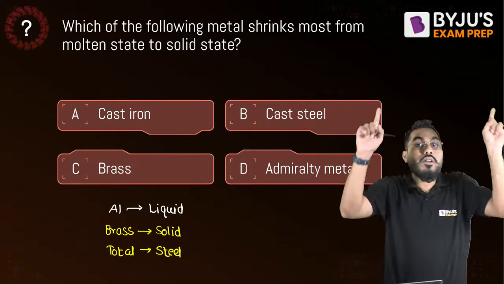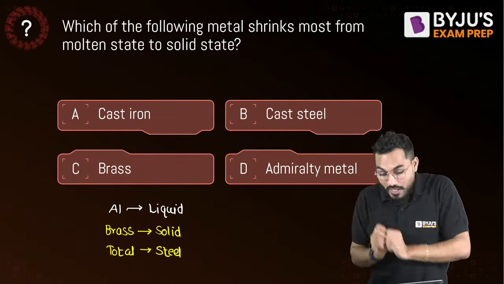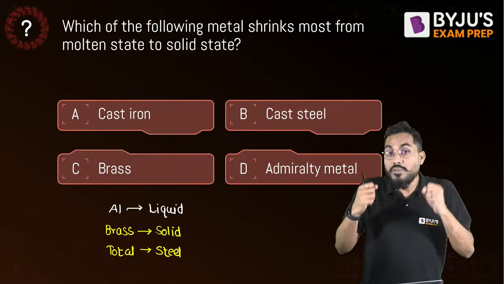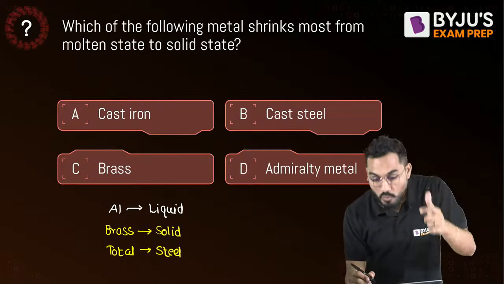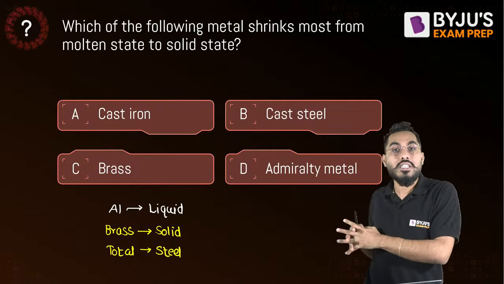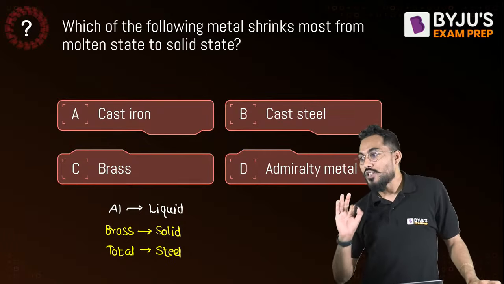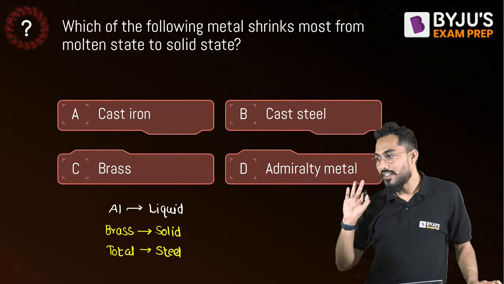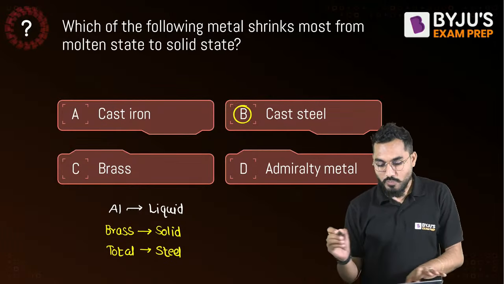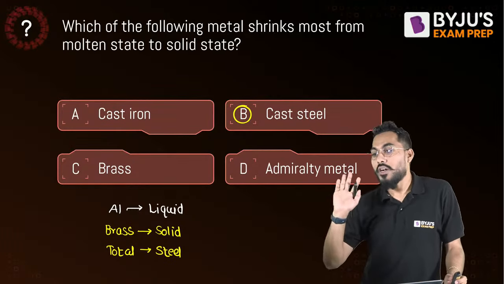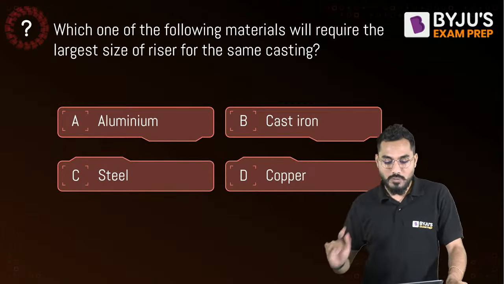Point to be understood. Aluminium shrinks maximum in the liquid state. Brass shrinks maximum in the solid state. Whereas total shrinkage is maximum in steel material. Now what is being asked? Which of the following metals shrinks the most from the molten state to solid state? Can I say that total shrinkage is maximum in the case of cast steel? So my answer will be steel. Very correct. So B is exactly the correct answer. Cast steel will particularly shrink by a maximum percentage. Right, fine. Total shrinkage will be maximum.